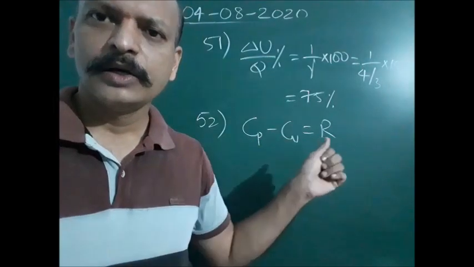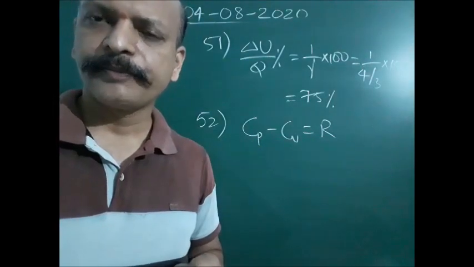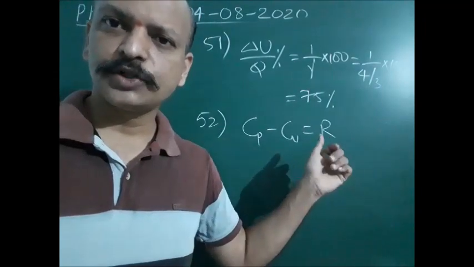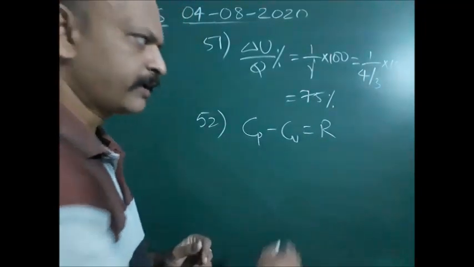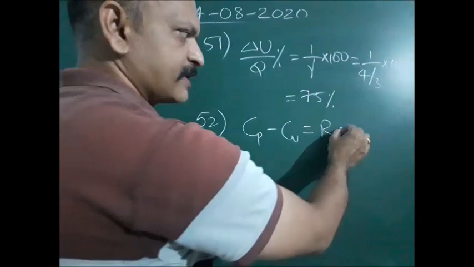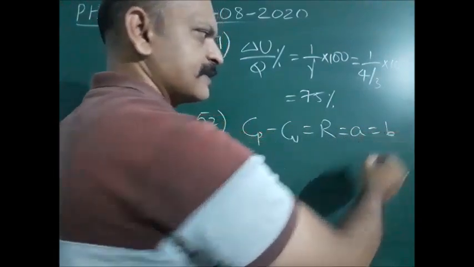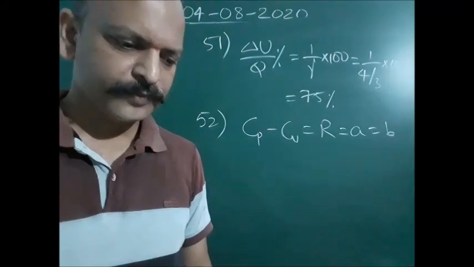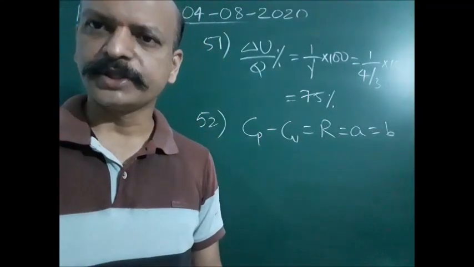Okay, so this should be equal to capital R. So here, whether it is hydrogen gas or oxygen gas, this should be equal to R. Here for hydrogen gas this is given as symbol A, and for oxygen gas it is given as symbol B. So A and B should be equal. Okay, so that is the fourth option.